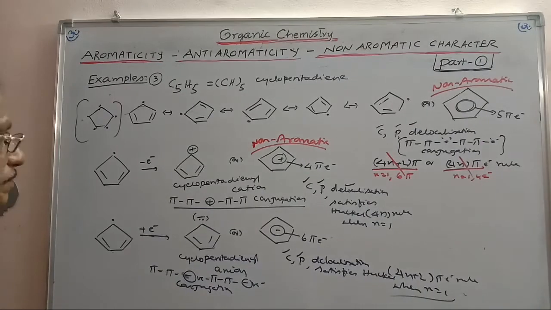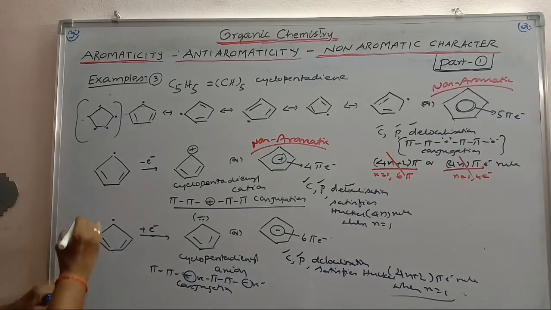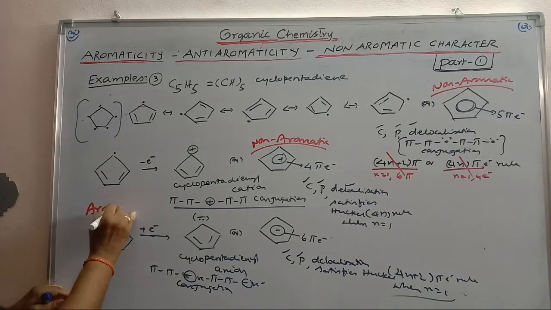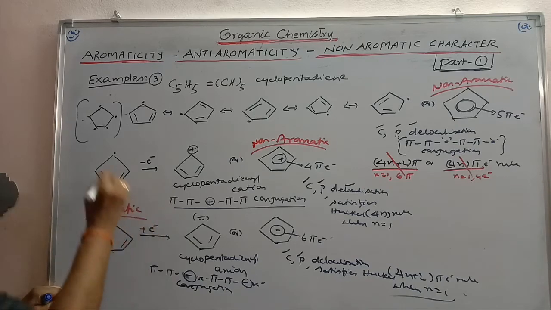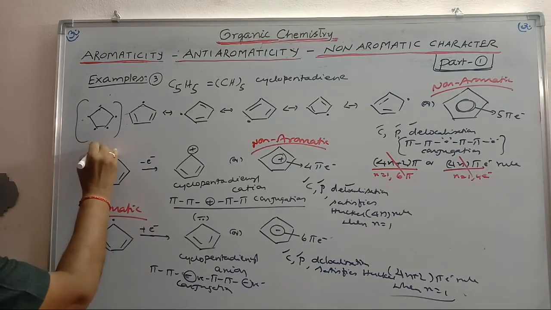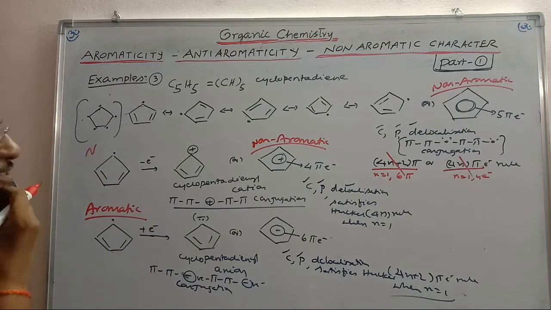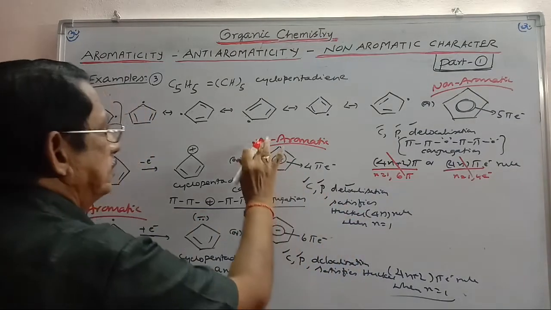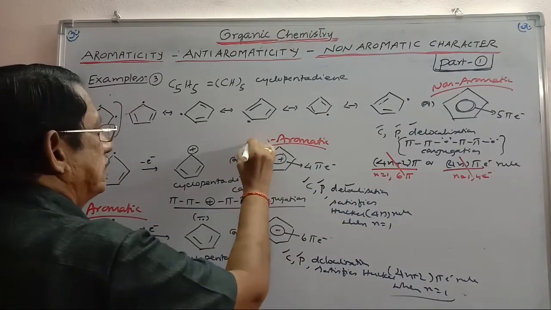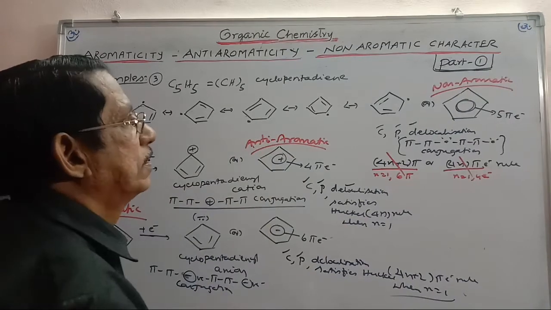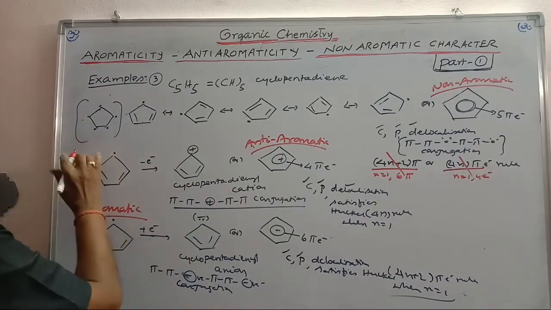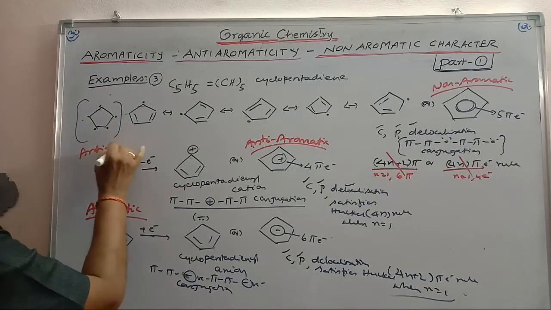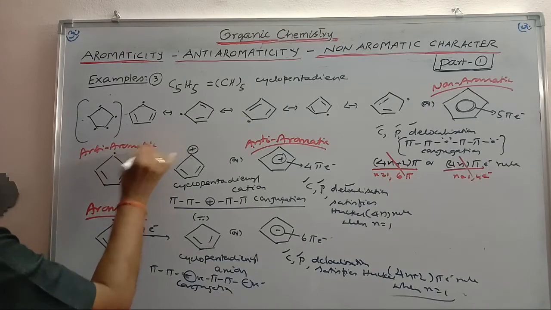And so what is it? This is aromatic. This is aromatic. This one satisfies Huckel's 4n rule, so it is anti-aromatic. This is anti-aromatic.